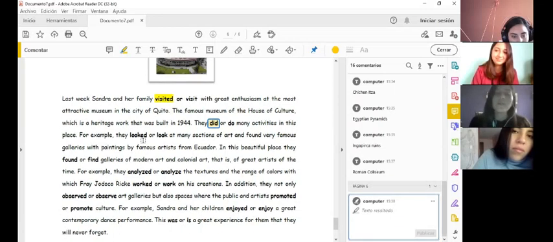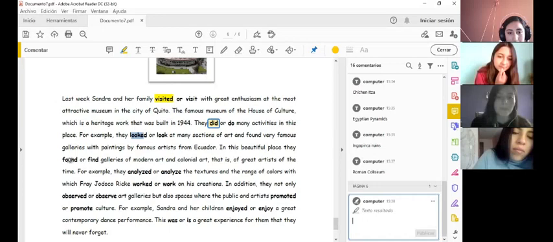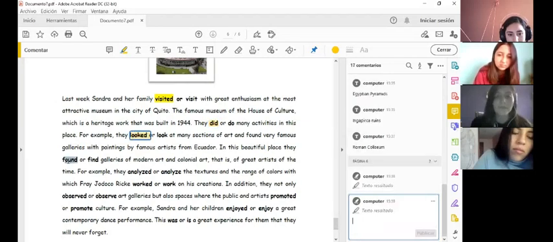For example, they looked at many sections of art and found very famous galleries with paintings by famous artists from Ecuador. In this beautiful place, they found galleries of modern art and colonial art, that is, of great artists of the time.